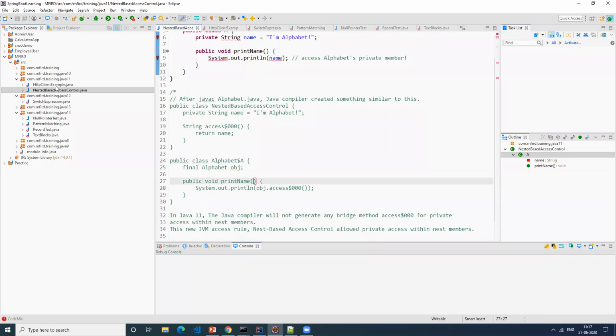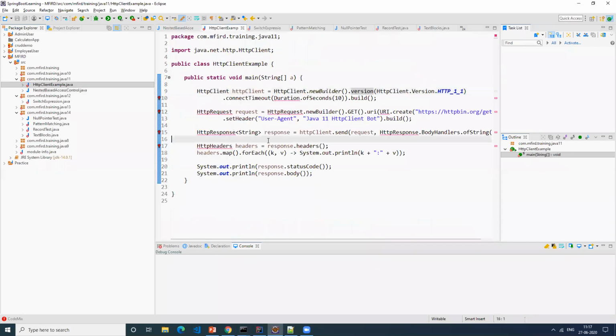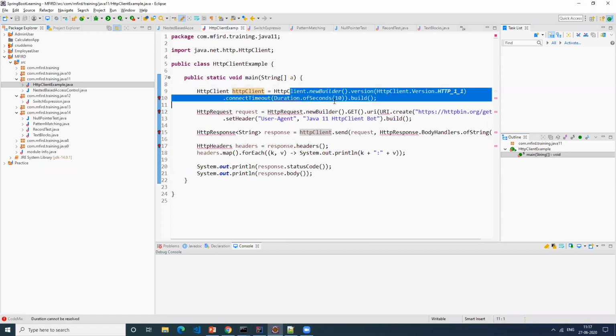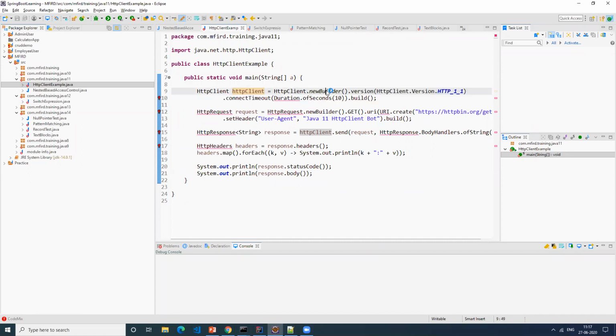The other one is the HTTP client. Earlier, with the HTTP client, you had to create your object and add the parameters and all these things. Now there are some builder methods provided, so you can just add whatever you want to add. This is basically a builder pattern from the design pattern point of view, wherein you add all the features that you want to the HTTP client and then you can execute it.